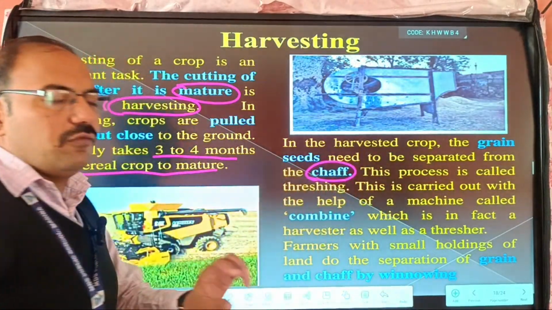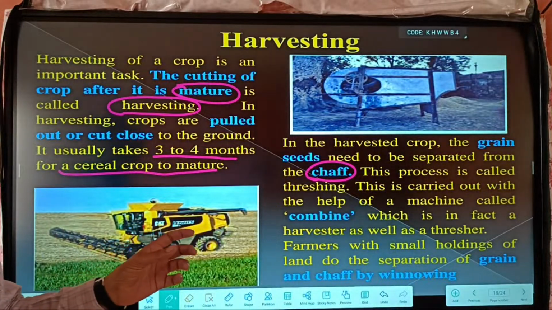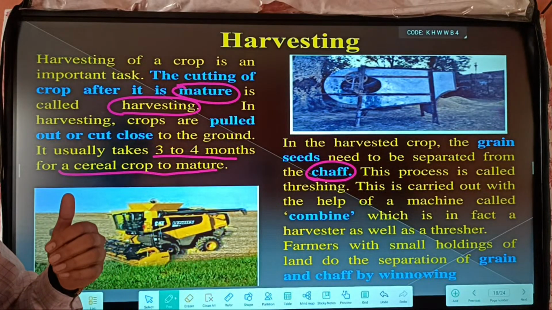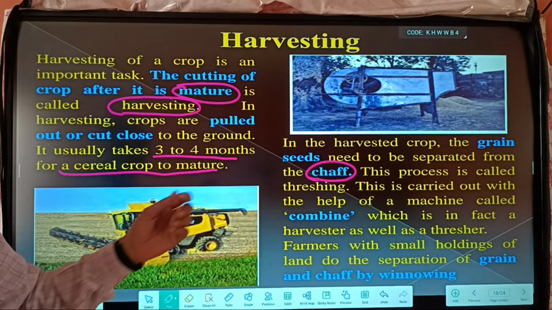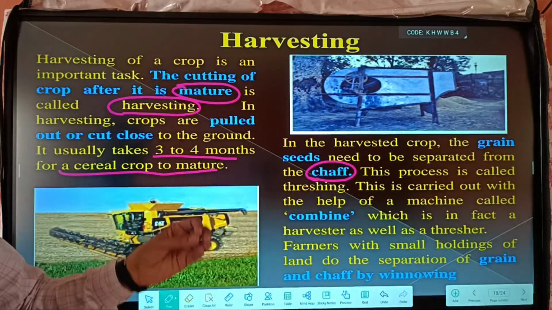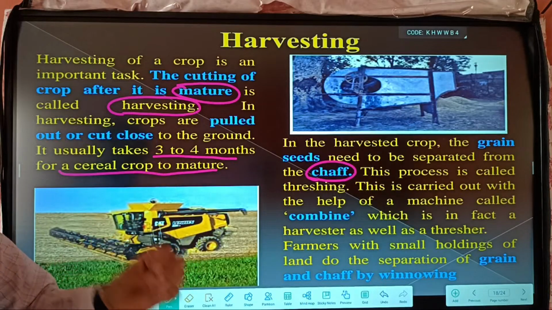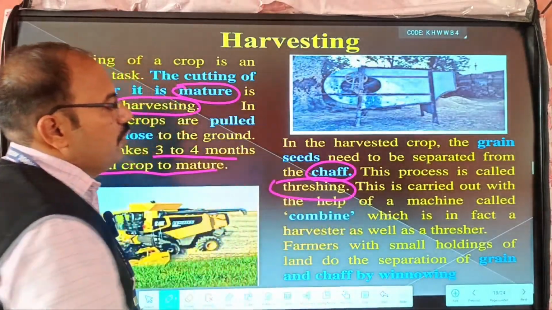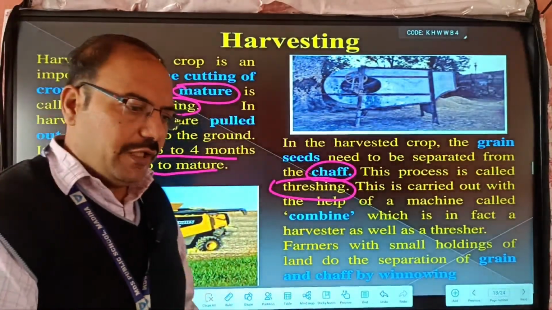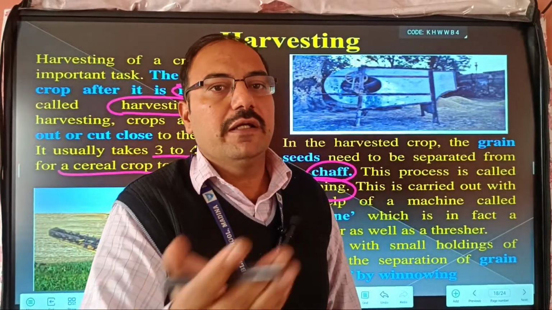The chaff, that is the husk, is the outside cover of the grains, and it has to be removed. This can be done by the threshing process. What is the threshing process? Simply, you take your crop and beat it on the ground.